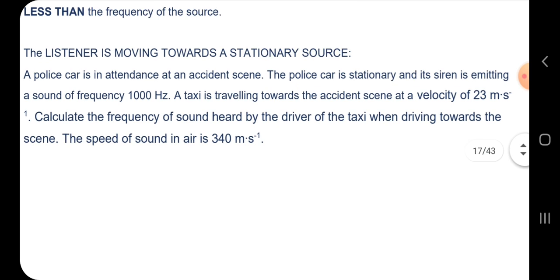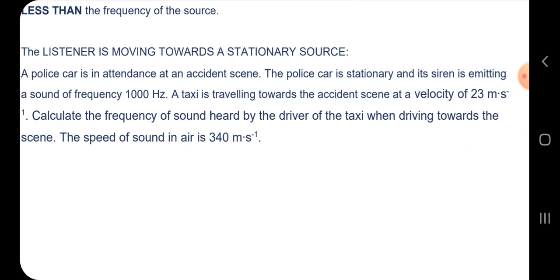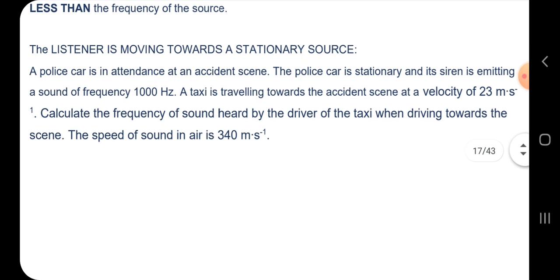The listener is moving towards a stationary source. So let's say a police car is in attendance at an accident scene. The police car is stationary and its siren is emitting a sound of frequency 1000 hertz. A taxi is traveling towards the accident scene at a velocity of 23 meters per second. So the taxi, which does not have a siren, is the listener. So the listener's speed is 23 meters per second.